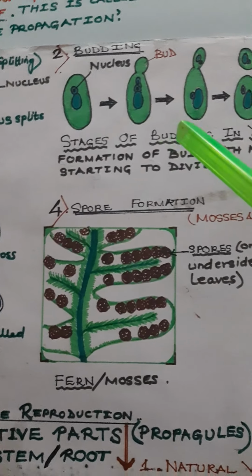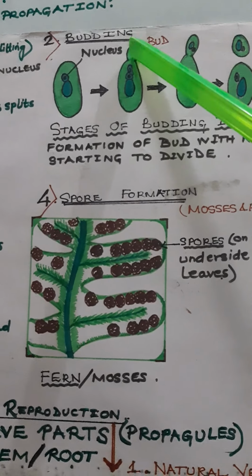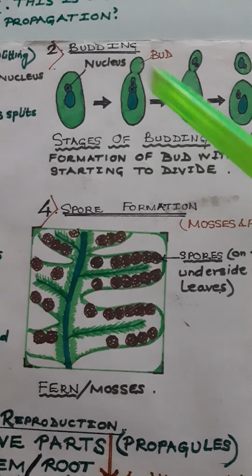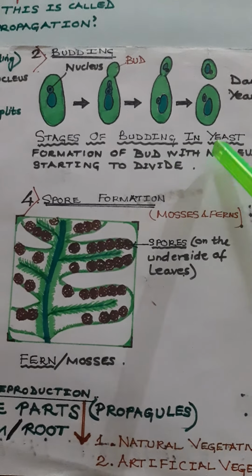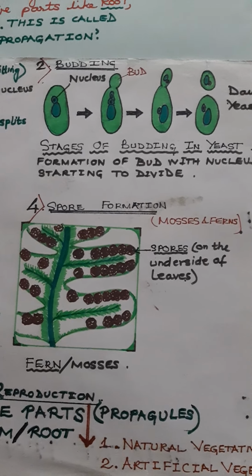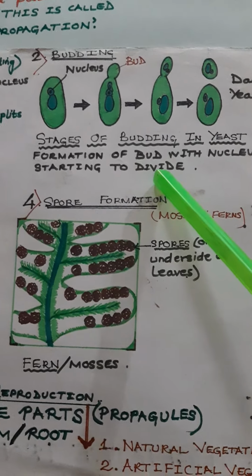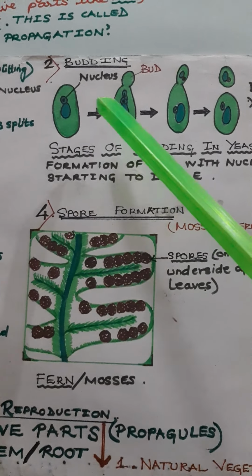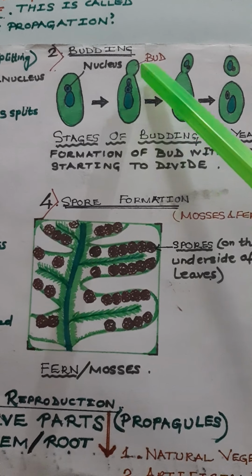Now let's move on with the next one. Next one is budding. Okay, now budding takes place in yeast. Okay, again, it's a lower organism. In the lower groups, I mean. Here, a bud is formed. Over here also, the nucleus also starts dividing.